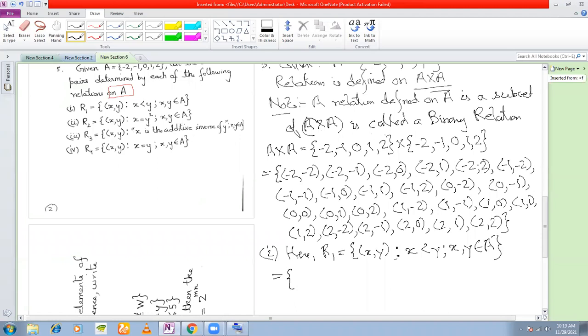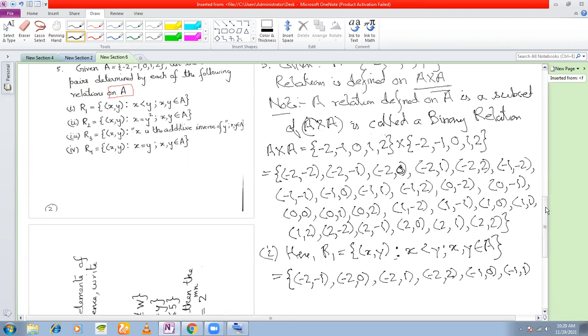So in all these components, see which component has x less than y. So (-2, -1) is an element, right? -2 is less than -1. Also, -2 is less than 0, right? What else? Yes, (-2, 1). -2 is also less than 2. -1 is less than 0. -1 is less than 1.